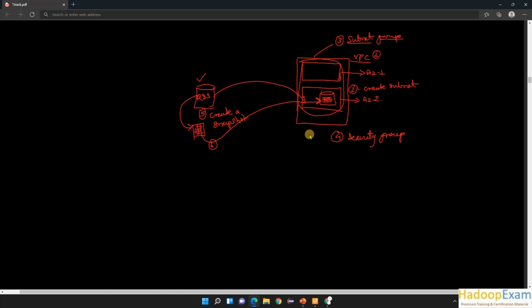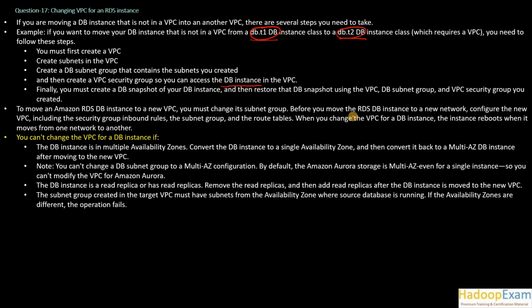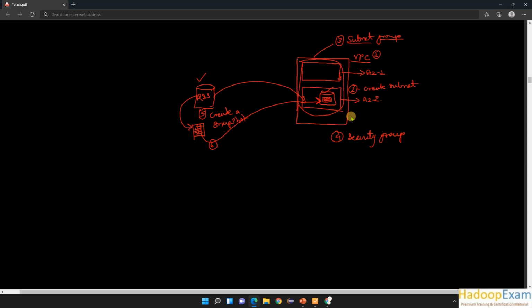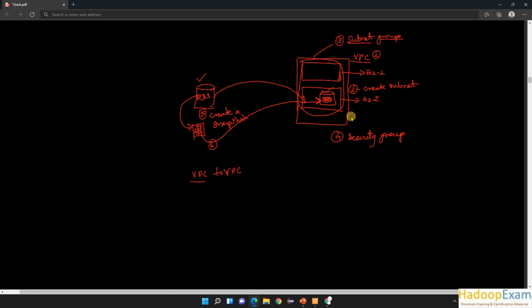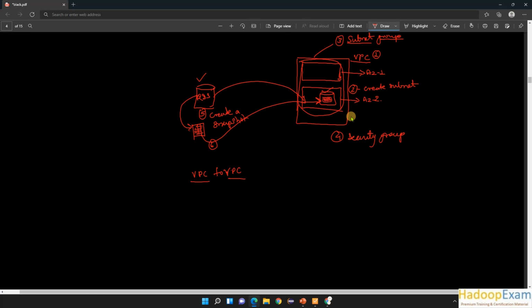database. So these are the generic steps you need to follow when you move a DB instance which was not part of a VPC, but now you want to move into a VPC. It's a very similar thing when you need to move a DB from VPC to VPC. This was an example where the DB is not in a VPC and we are moving into a VPC, but we also want to move from VPC to VPC. Then there are other things.